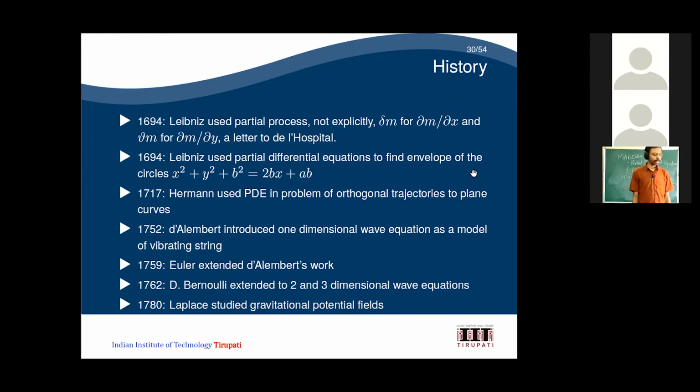And in 1770, Hermann used PDE problems in orthogonal trajectories to find planar curves. I hope you know how to find orthogonal trajectories, which you may have studied in school physics. Orthogonal means you find the perpendicular line. For example, two vectors are orthogonal when u dot v is equal to 0, meaning the dot product is 0. Something similar in that line. What we need to find is the orthogonal trajectories of the plane curves.